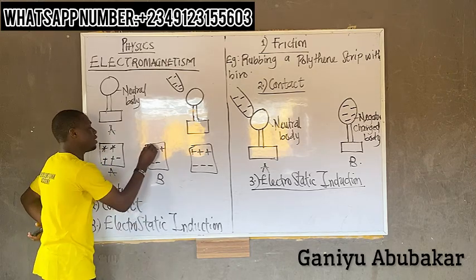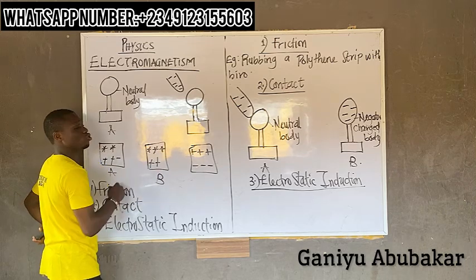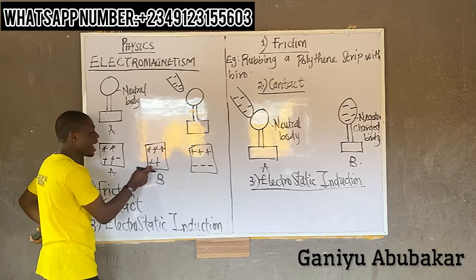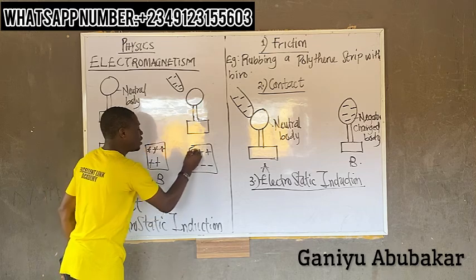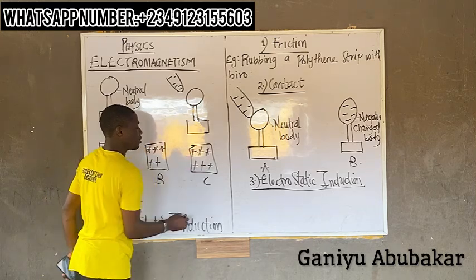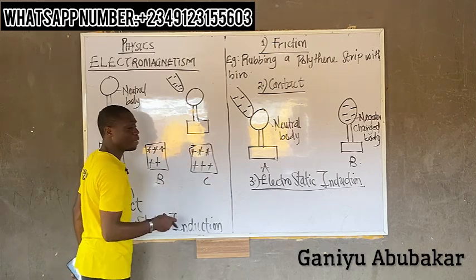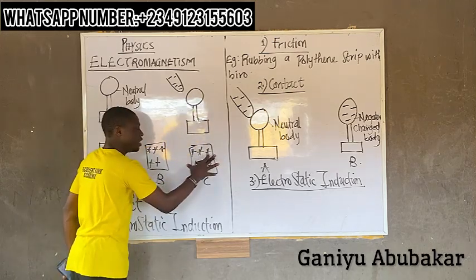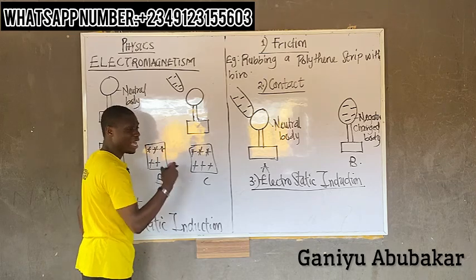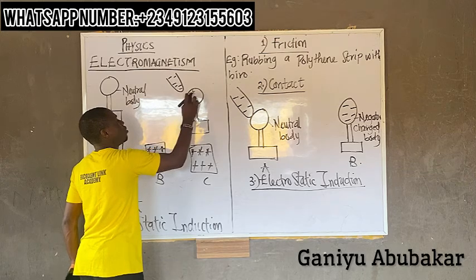For B, let's say this cancels this, this cancels this. This is what? Positively charged is a proton. It being proton does not mean it doesn't have the electron. It has electron, but a less number of electron. For this one here, this cancels this, this cancels this, this cancels this. Diagram C. I don't have any proton here or any electron here. But here's the concept. They have little number of proton and electron here. So for a neutral body, there are equal number of proton and electron. So here, in this case now, I'll be having positive charge this way and negative charge this way.